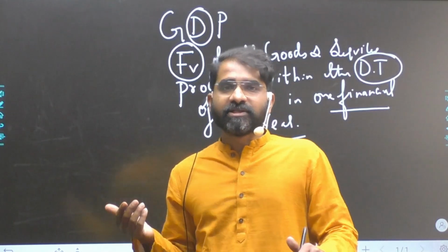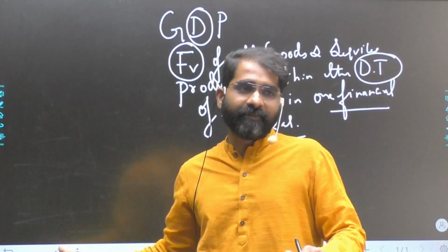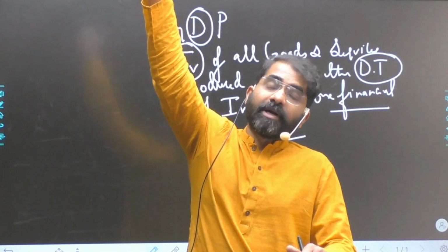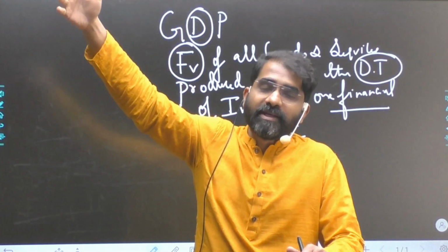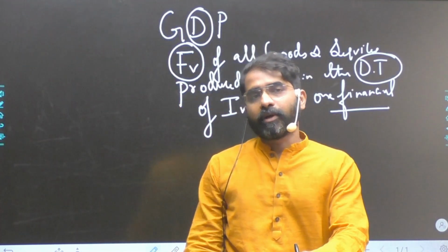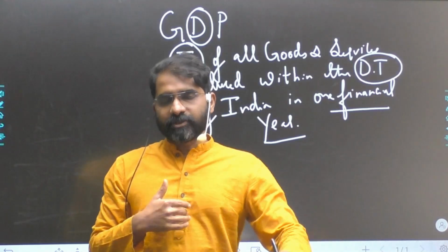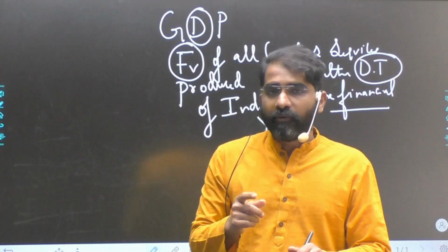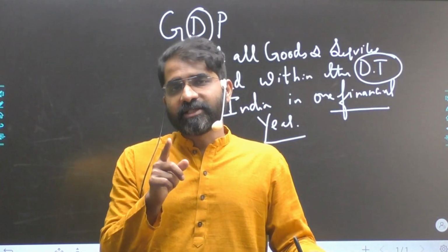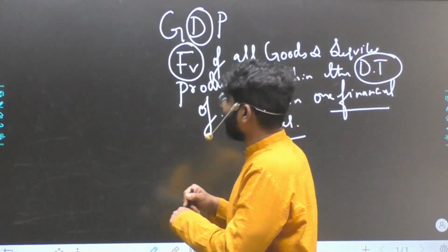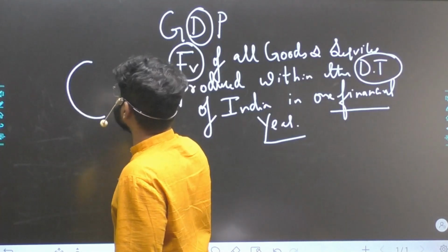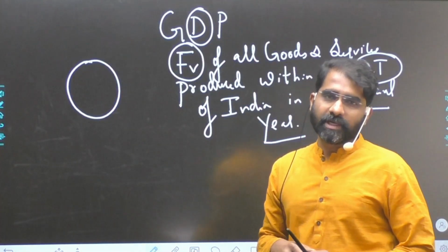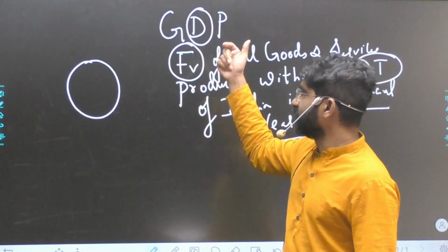Suppose there's an Indian aircraft, like Air India, moving above our territory, but suppose there is a sale happening in the Indian Airlines, that will be part of India's GDP. So net aviation and shipping will all be part of India's domestic territory. So here the territory becomes very important. Where the product is produced becomes more important in the concept of GDP.